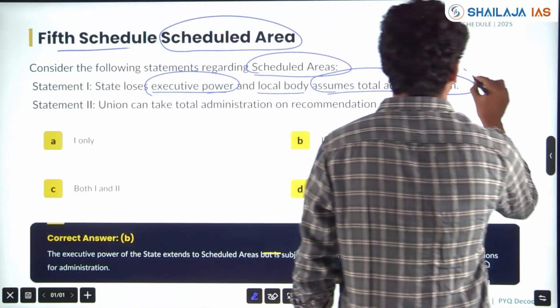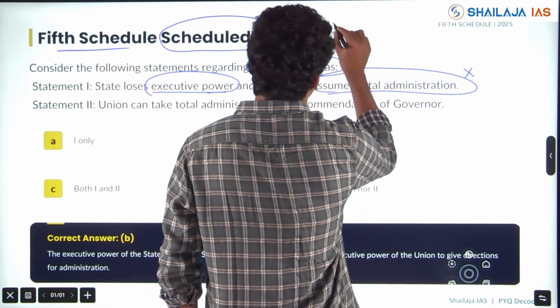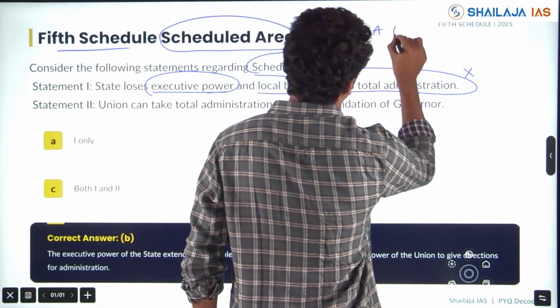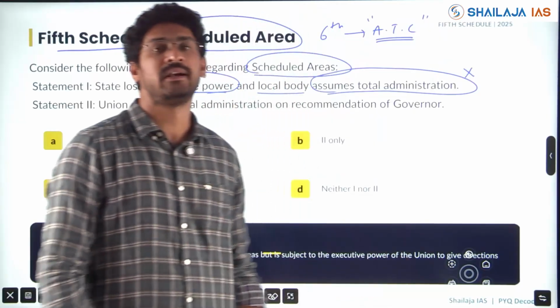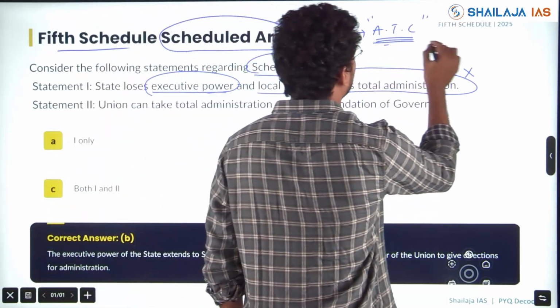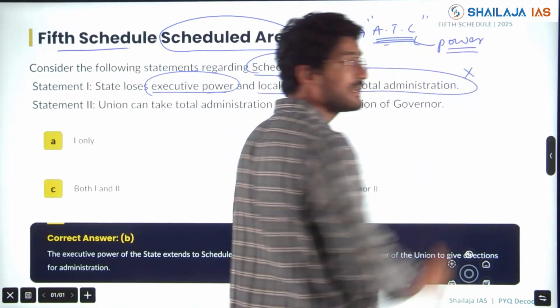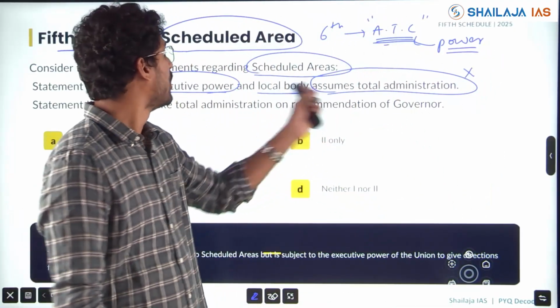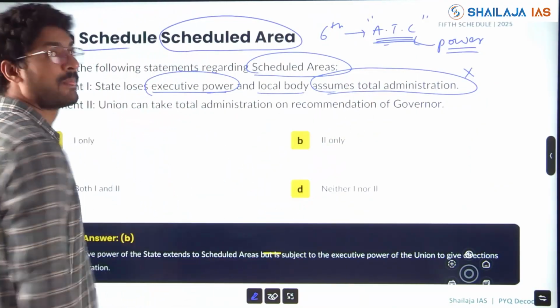Obviously not. At least in the 6th schedule, there are autonomous tribal councils where they deal with some local matters, right? Local market, agriculture, roads, they will deal with that and they have some power to collect finances. But even there, state government has the executive power over those scheduled areas. So this statement is wrong.